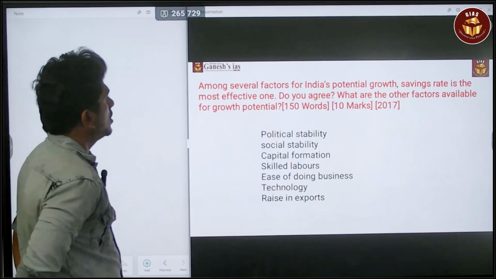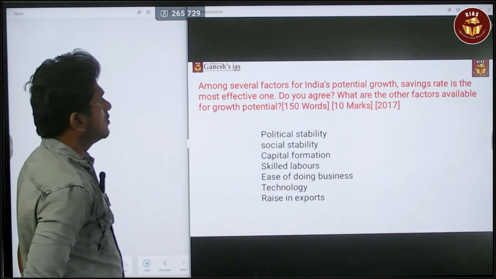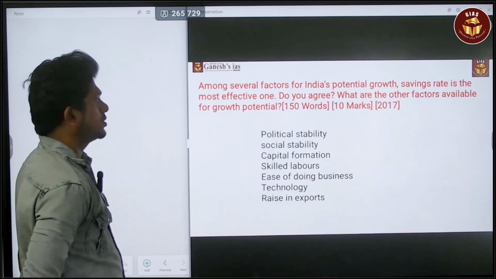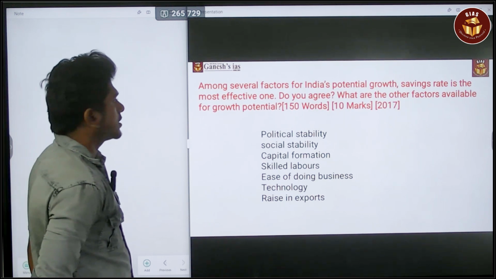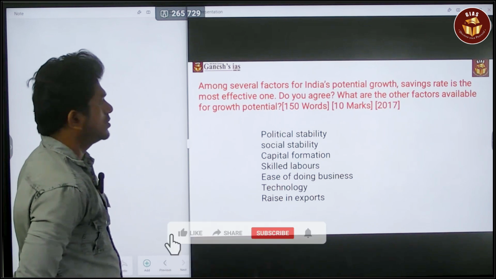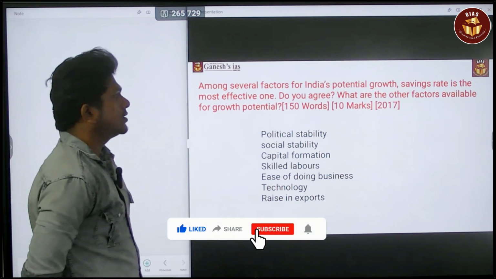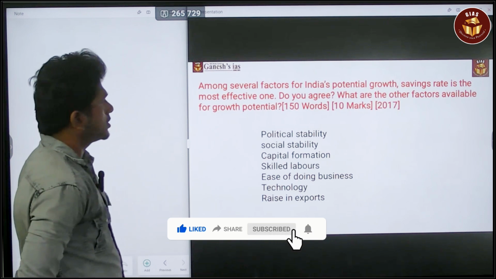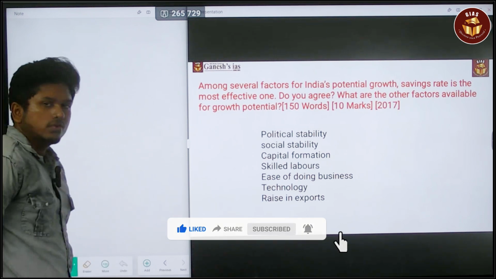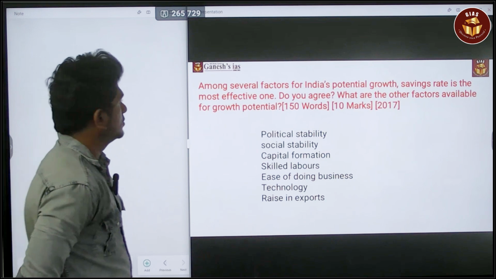The question is: among the several factors for India's potential growth, savings rate is the most effective one. Do you agree? And also, what are the other factors available for the growth potential? It is a 10-mark question. It was asked in 2017.